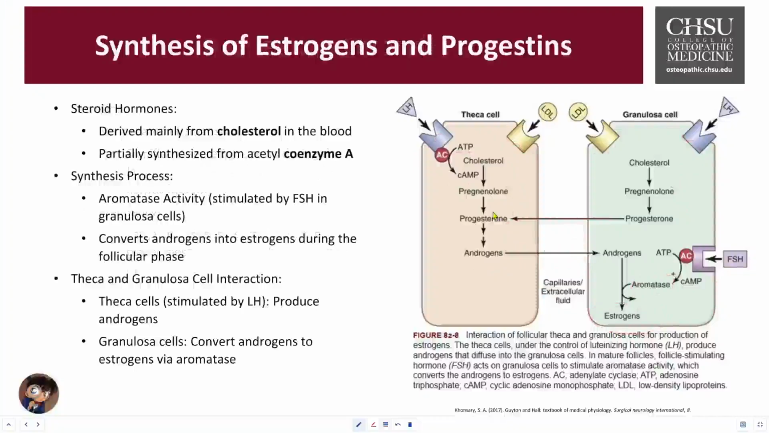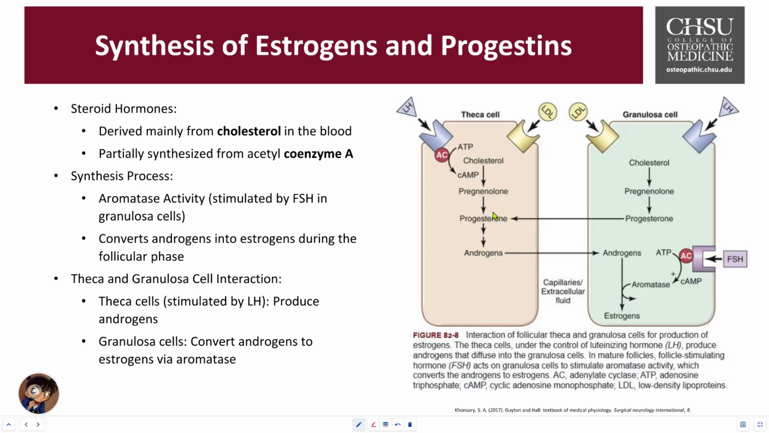Steroid hormones in female reproduction. So the steroid hormones include the estrogens and progestins, which are derived mainly from cholesterol circulating in the blood. They play a critical role in the menstrual cycle, follicular development, and again, the pregnancy phase. Synthesis of the steroid hormone begins with the cholesterol origins. It comes from the bloodstream and is primarily a precursor for steroid synthesis. They can also be partially synthesized from acetyl-CoA directly through the intermediate metabolic pathways.